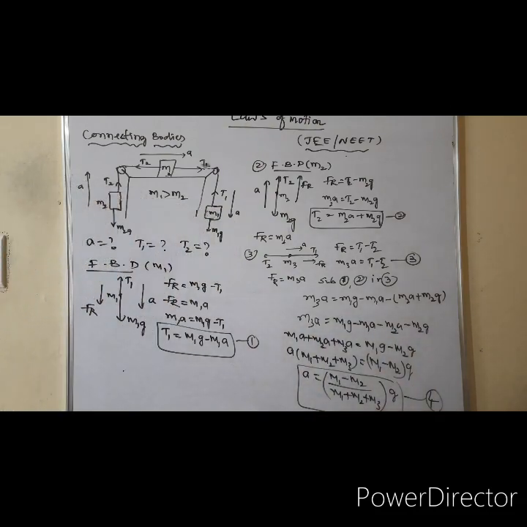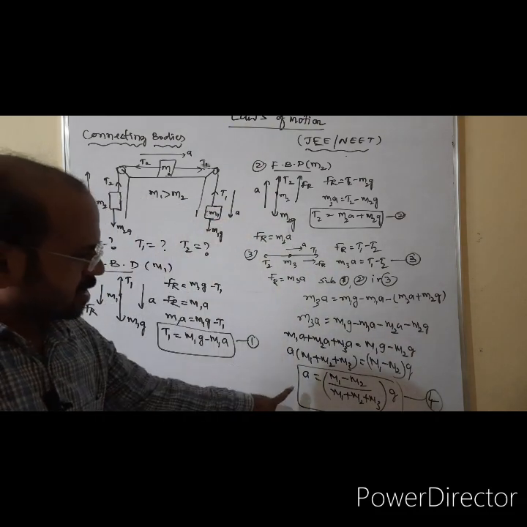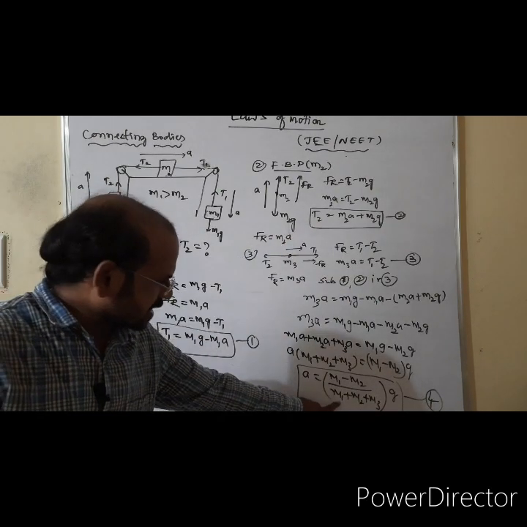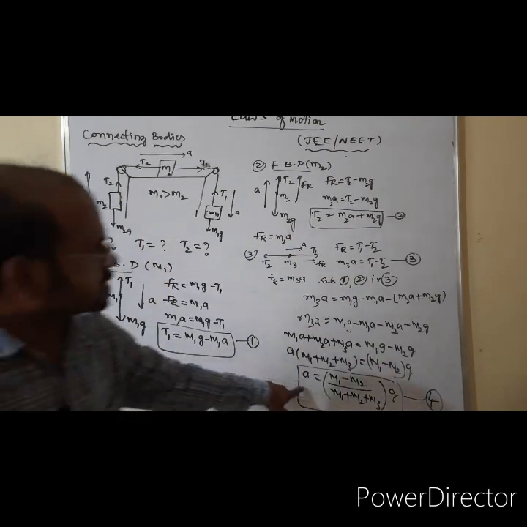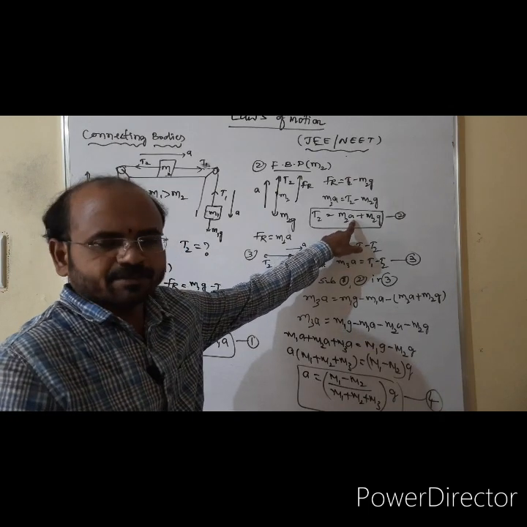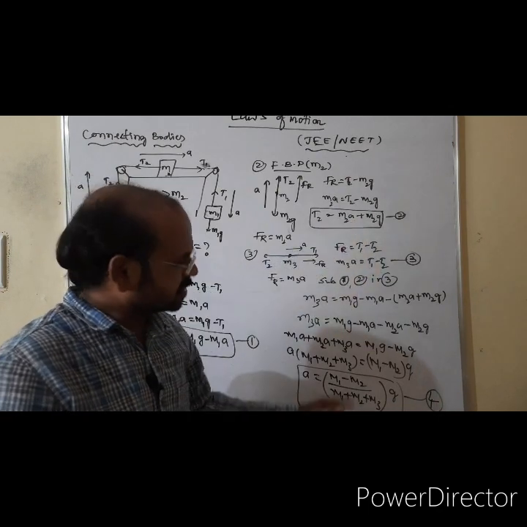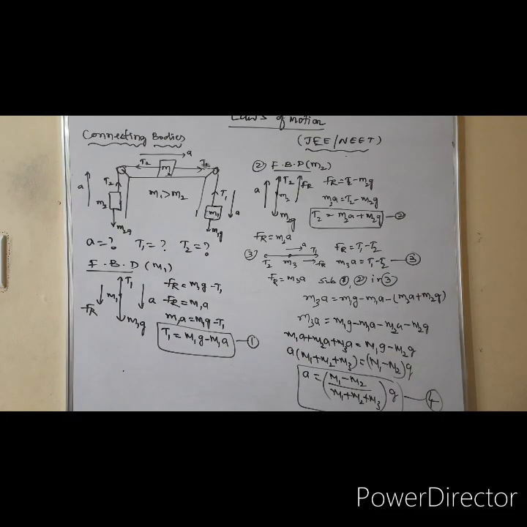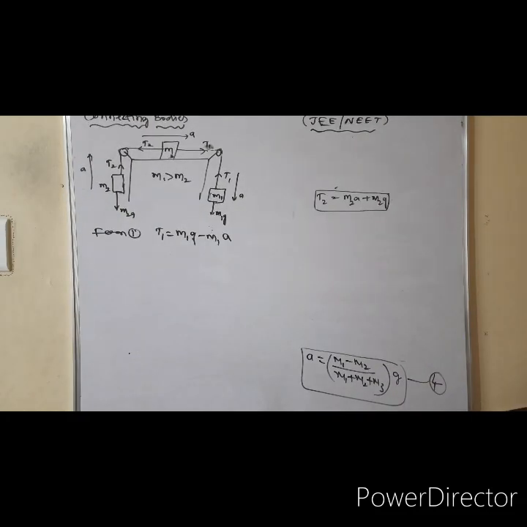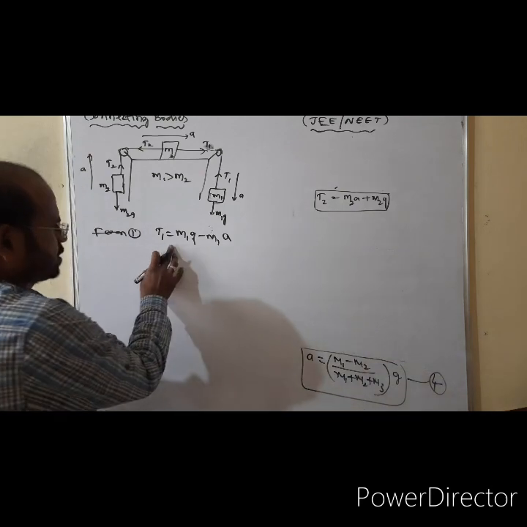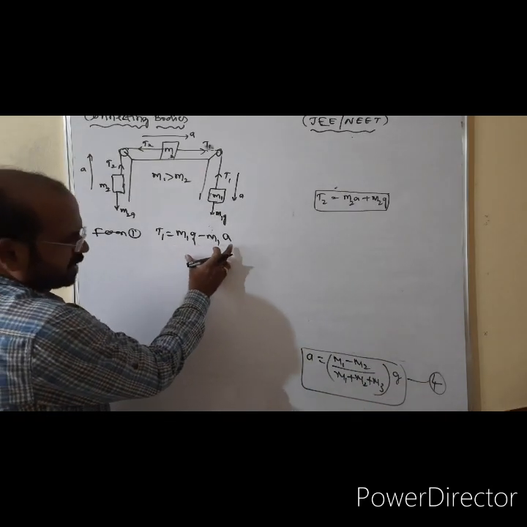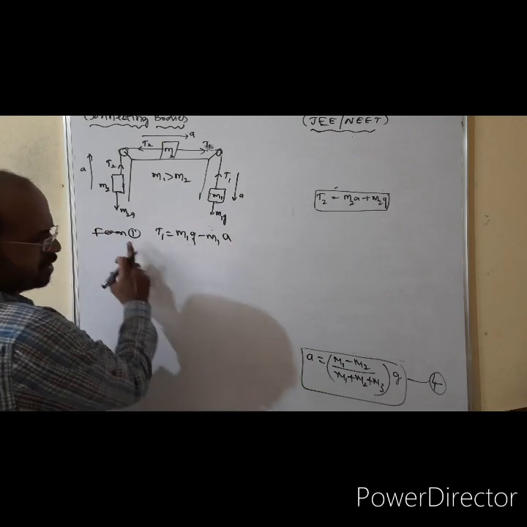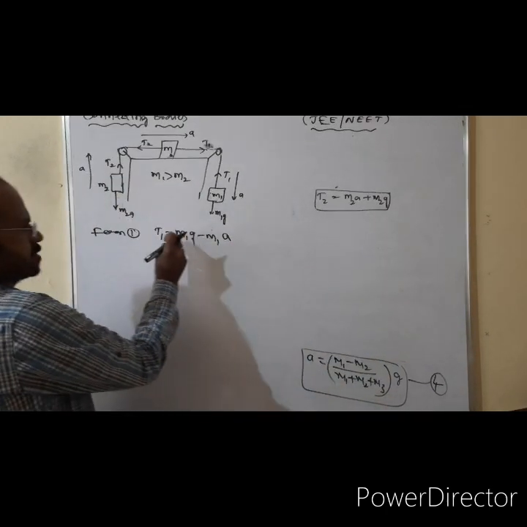Now we need to find, because acceleration is over, now we need to find the tension, no? T1 and T2 we need to get. So this acceleration you substitute here, instead of A, in place of A, so that we get both tensions, right? Now let us come to expression one, M1G minus M1A. This A we substitute here. So from 1, now this fourth expression is substituted in 1.